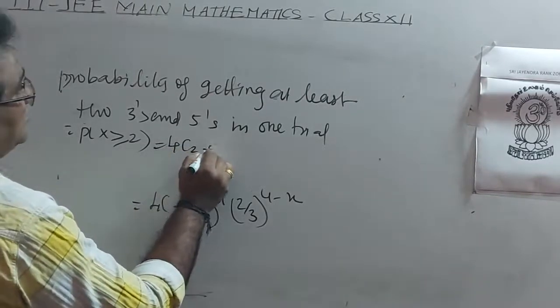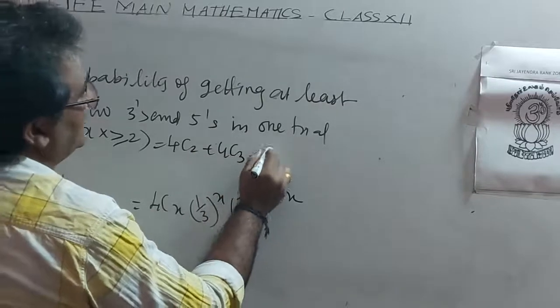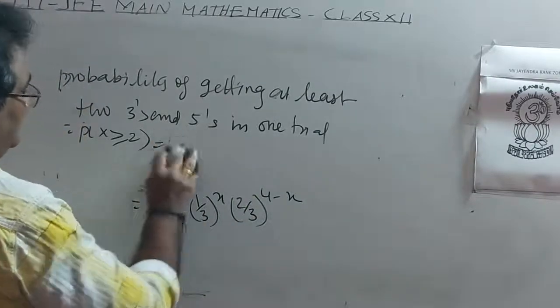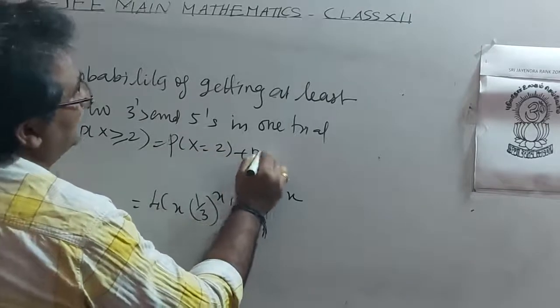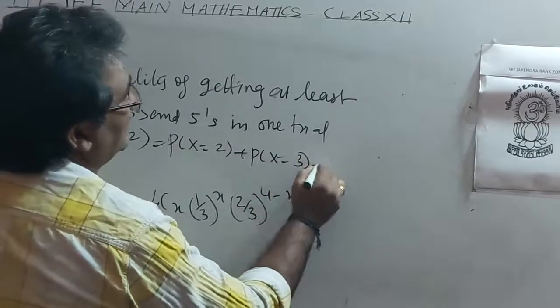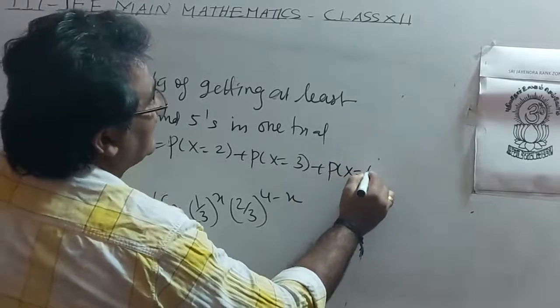That is probability of X equal to 2 plus probability of X equal to 3 plus probability of X equal to 4.